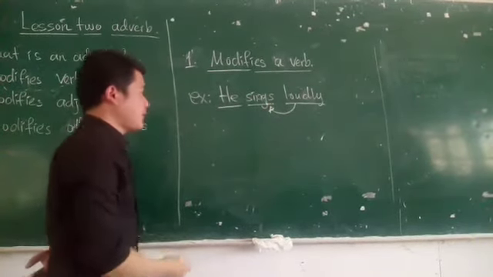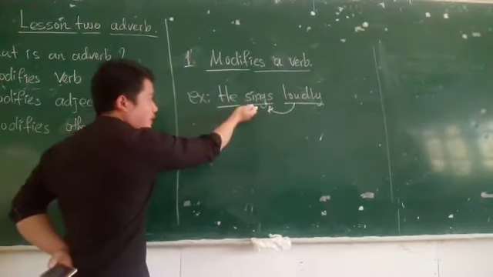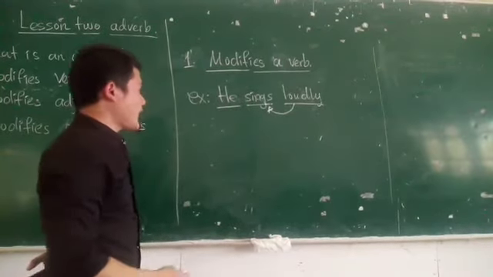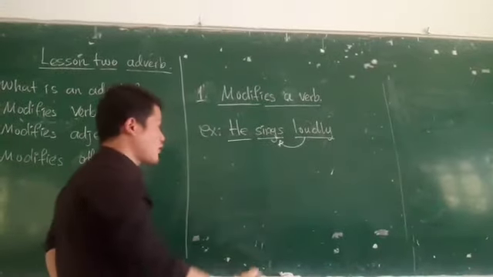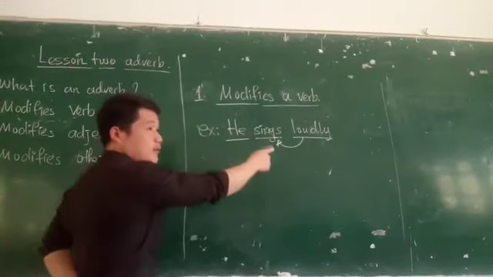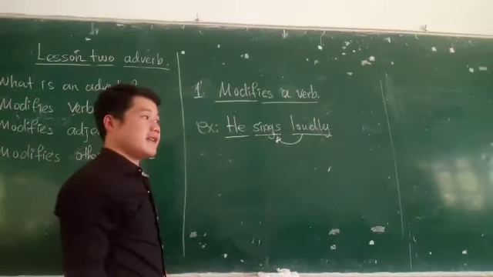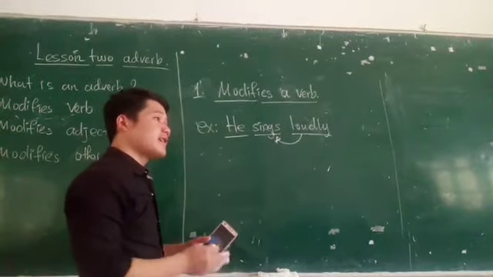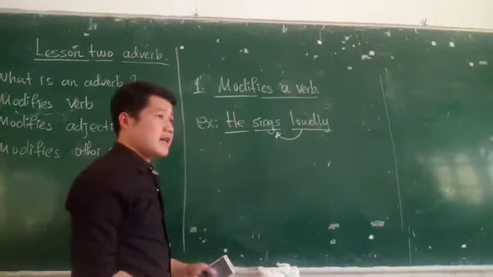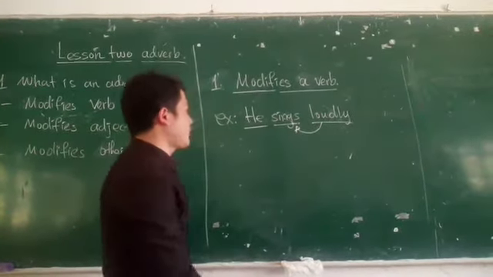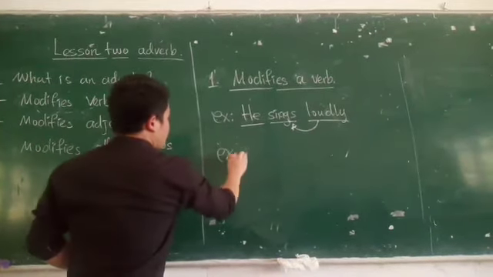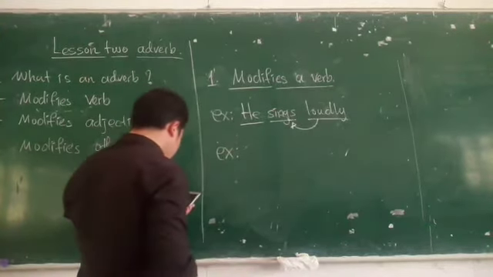Loudly is an adverb that describes sing. Why? Because we try to understand and translate it. He sings what? He sings quietly, or quickly, or loudly. Yes, loudly is the adverb. Okay, next example.